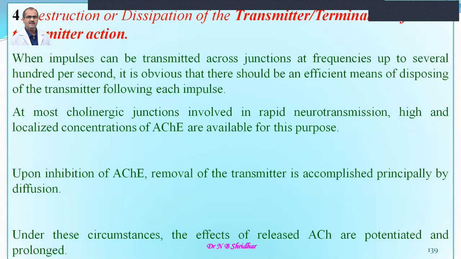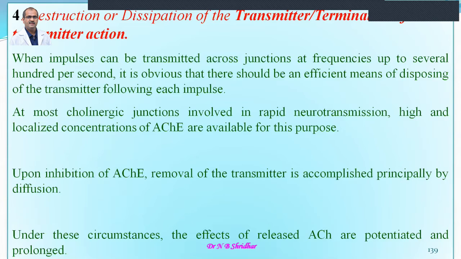So when impulses can be transmitted across junctions at frequencies up to several hundreds per second, it is obvious that there should be an efficient means of disposing of the transmitter. So whenever a large quantity of neurotransmitter is being released, just like acetylcholine and norepinephrine, there should be a mechanism to remove all these unwanted debris, etc. So that's why the destruction or dissipation mechanism is present.